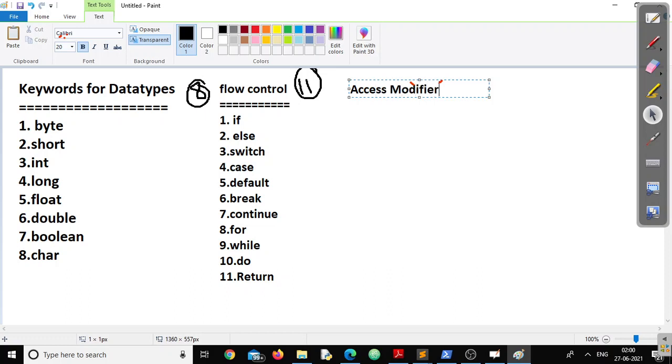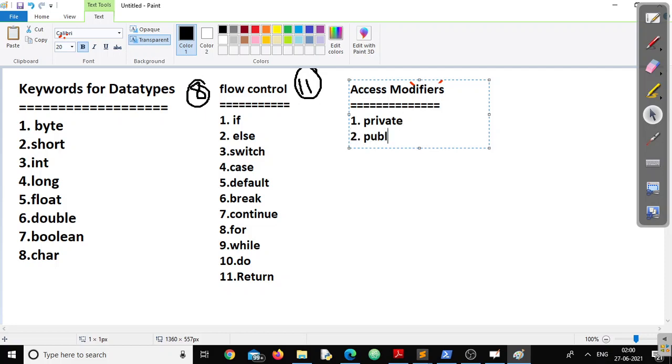The people who are coming from a C++ background can understand this point. Access modifiers are like private, public, protected, and that. Here, let us see how many keywords there are for access modifiers. See, I have not written access specifier. All these things are access modifiers.